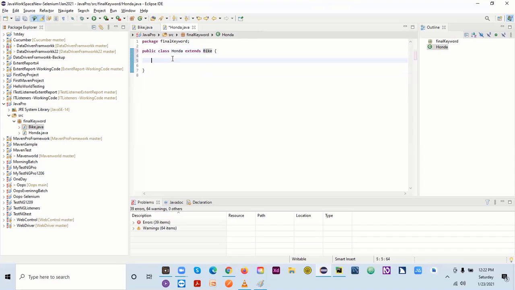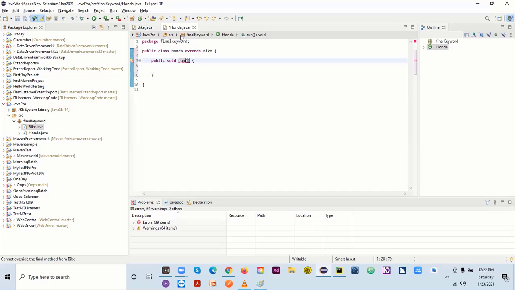So now what to do here? Let's say I create one method here. I'll say public void run. So I have one more run here.